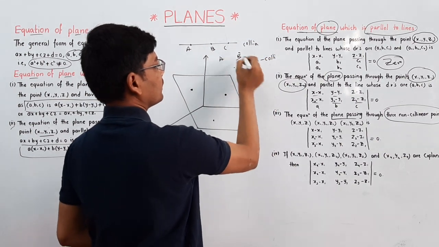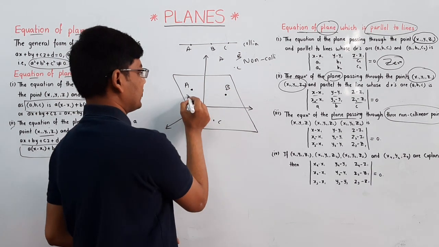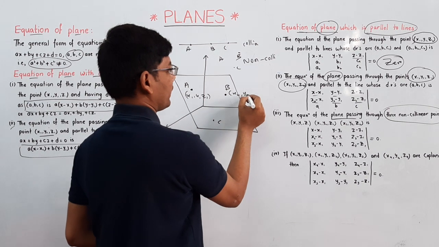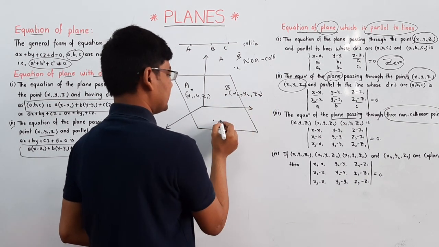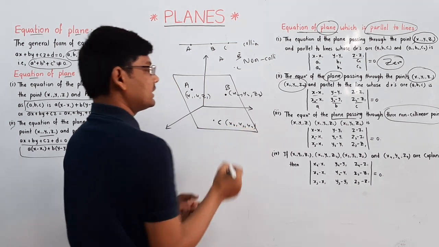A, B, C, they are in a different format. This is A, B, C I am taking. This is x1, y1, z1, and this is x2, y2, z2, and this is C, x3, y3, z3.